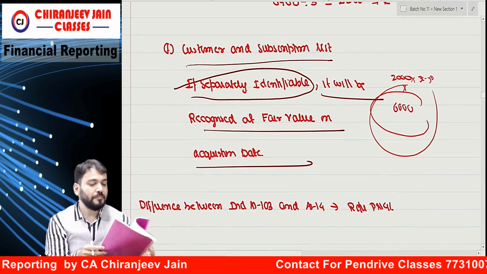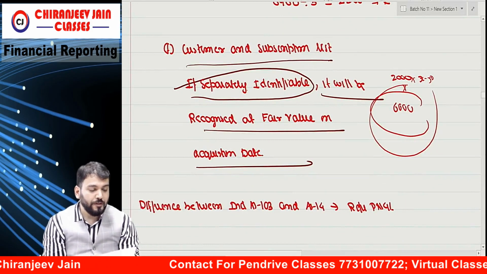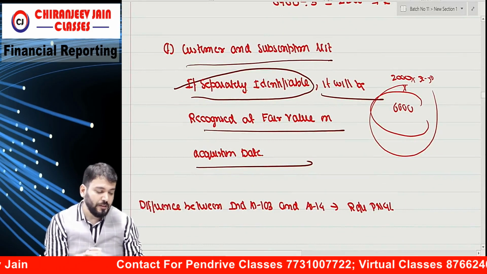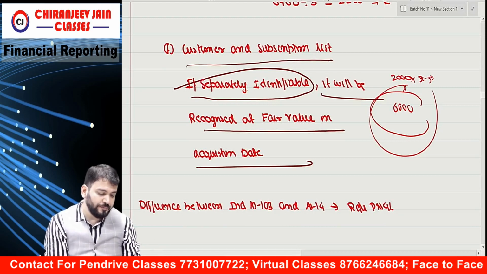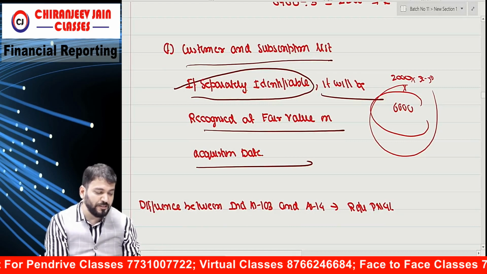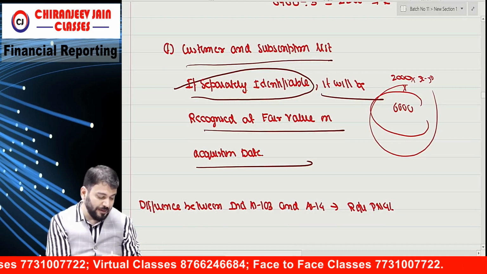Come to that question of business combination, then you will understand the solution that is given. What is the page number for business combination? 71.